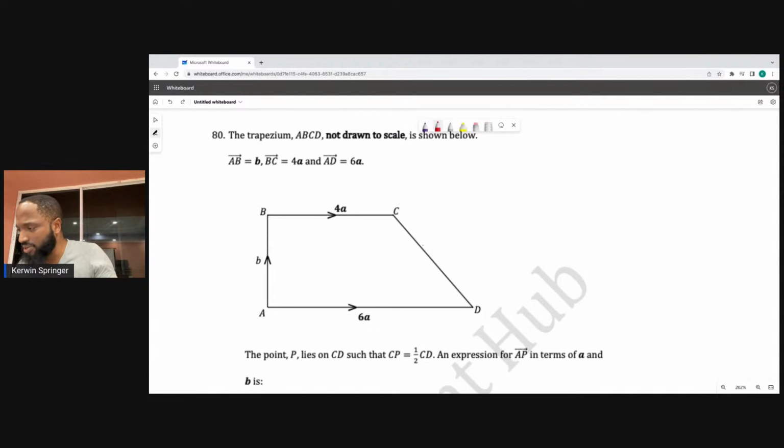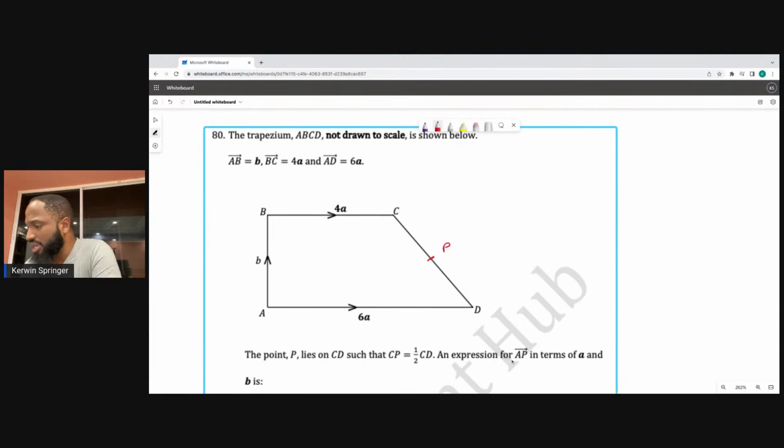So P must be here, splitting it into 3 parts. Oh, no. C to P is not half of P to D, it's half of C to D. Reading is important. So C to P is half of C to D.